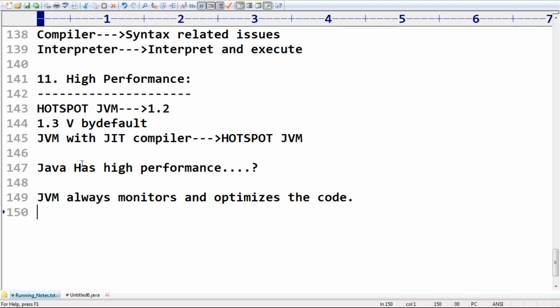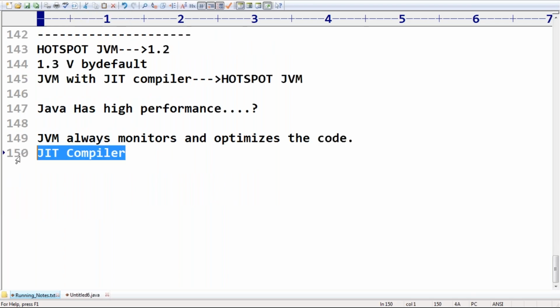Next, which is the reason to improve performance? Can I use the word JIT compiler? Yes. Inside the JVM, which component is responsible? Because of which component are we enjoying performance? JIT compiler. If the JIT compiler concept is not there, then every time, every line I have to read and interpret.